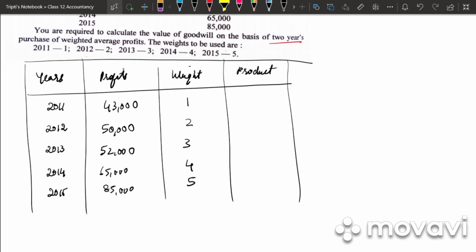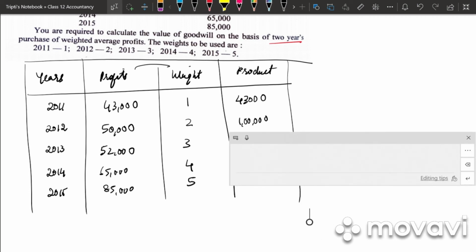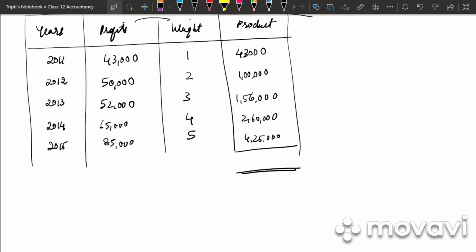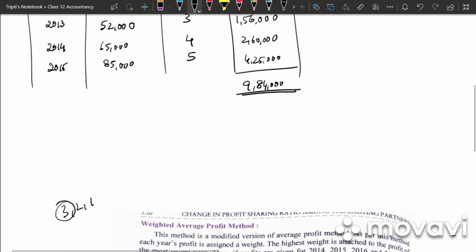Next we need to multiply the profits and weight. First it is 43,000, then 50,000 into 2, 1 lakh; 52,000 into 3, 1,56,000; 65,000 into 4, 2,60,000; and last one is 4,25,000. Then we need to total our product. It is 9,84,000.